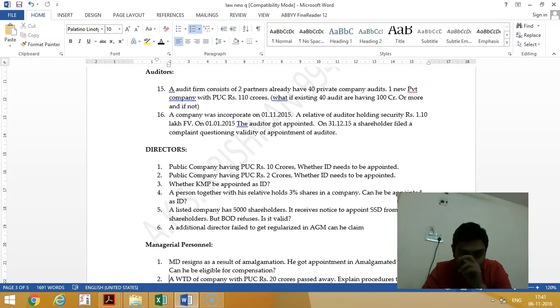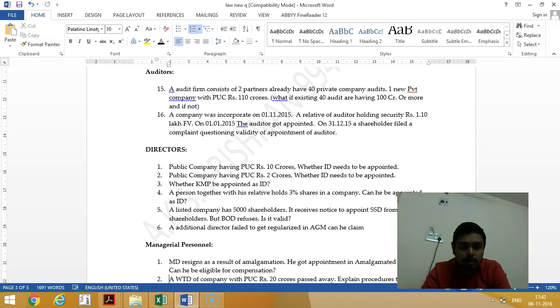So in this question, they are not eligible to get the appointment of that one new private company because the existing 20 plus 20 into 2 has already crossed that limit. If 100 crores or more is not there in the existing 40 companies, then this new company will be accommodated.